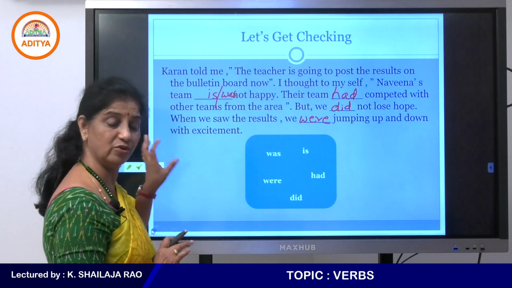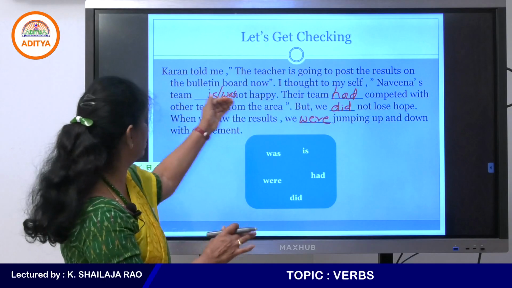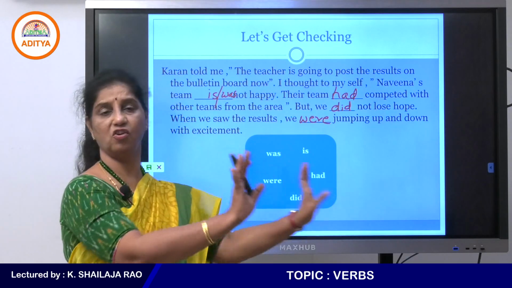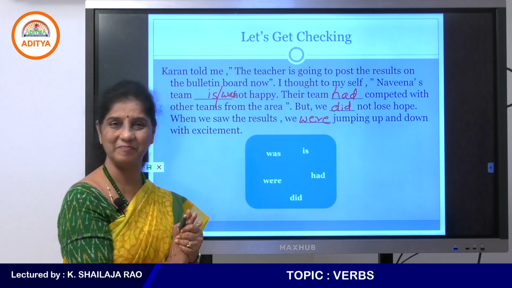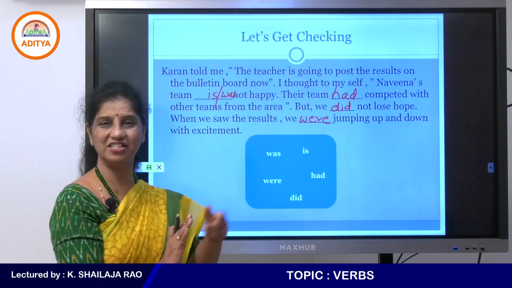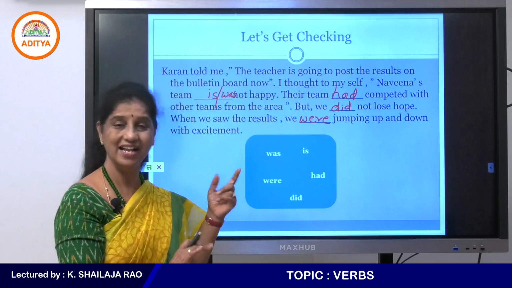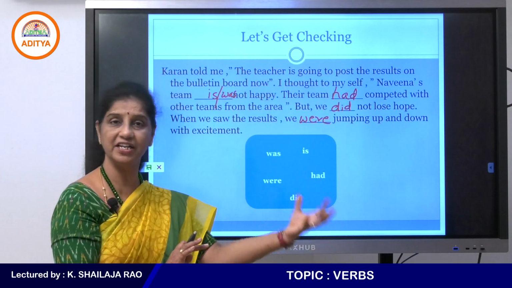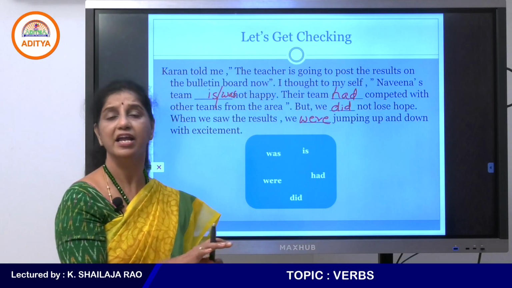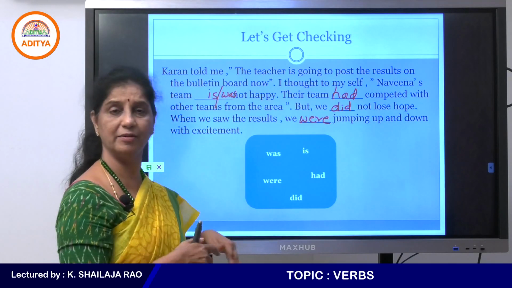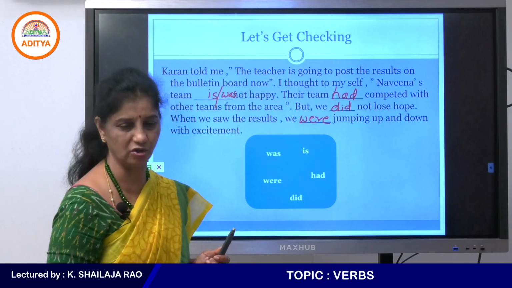So, that is why we could have easily put it in the present tense or in the past tense, because maybe when the teacher was posting the results, Navena's team is also present there, and the person who is speaking or who's the author can see Navena's team, and he feels that Navena's team is not happy because they competed and had lost or something like that. Okay? So, you could write is, because if Navena's team was present there, they probably can see them, or it could be in the present, or if he says this has happened, it could have happened in the past and said Navena's team was not happy, right. So, is, was, both are correct.